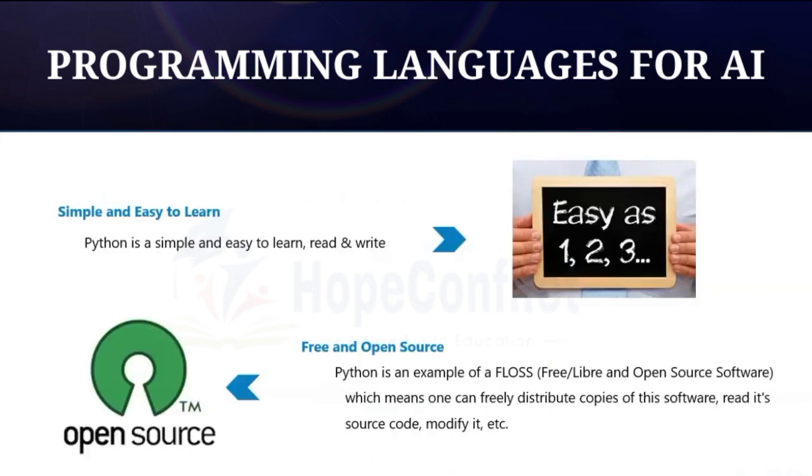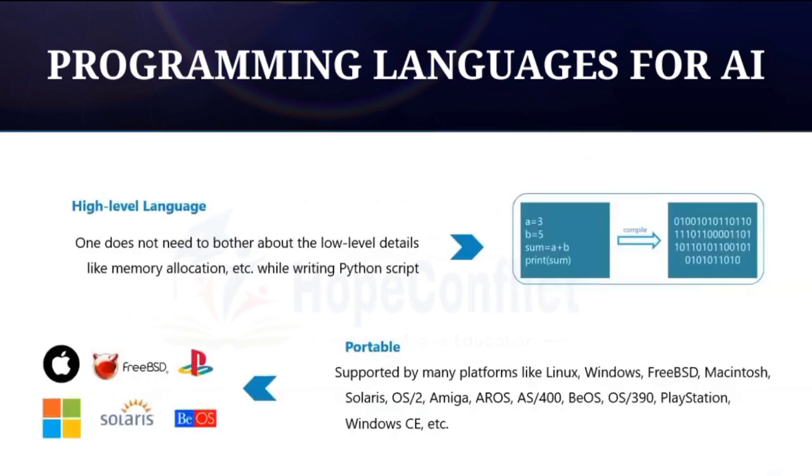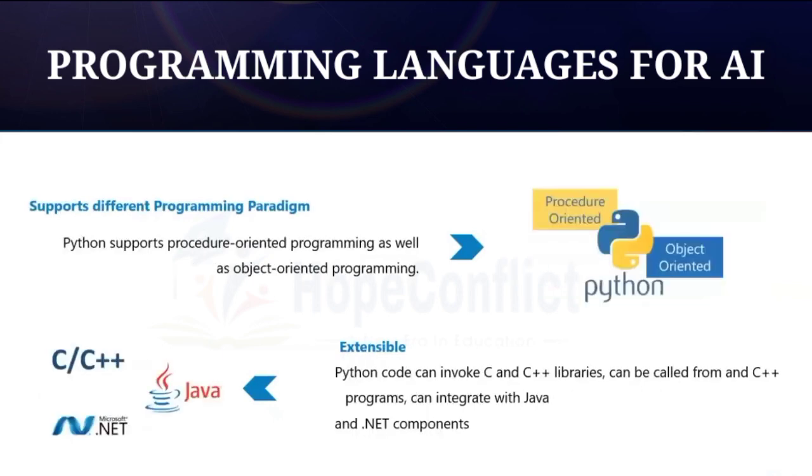Like I mentioned, it is one of the easiest programming languages, and it is also free and open source. Apart from that, it is a high level language. You don't have to worry about anything like memory allocation. It is portable, meaning that you can use it on any platform like Linux, Windows, Macintosh, Solaris, and so on. It supports different programming paradigms like object oriented and procedure oriented programming. And it is extensible, meaning that it can invoke C and C++ libraries.